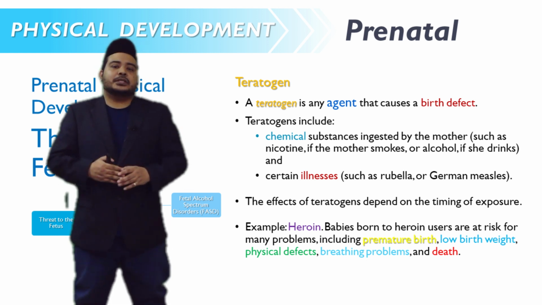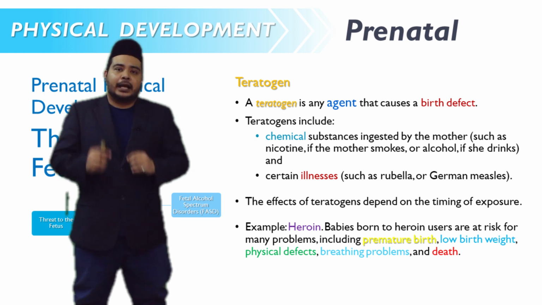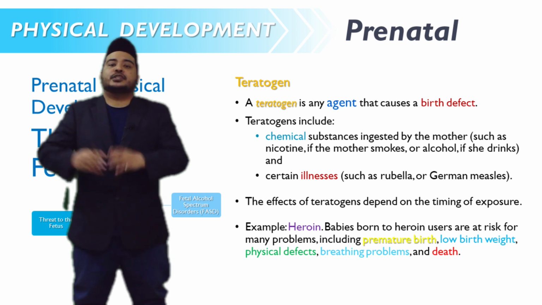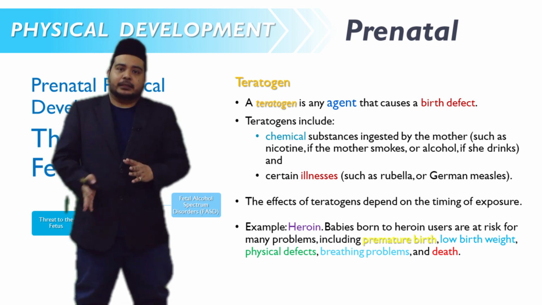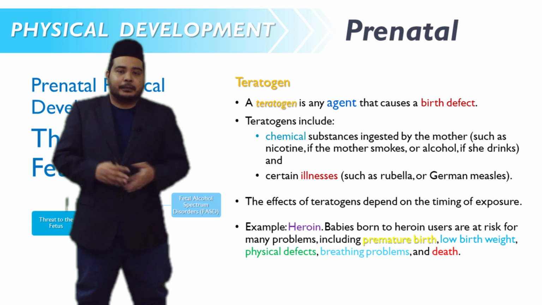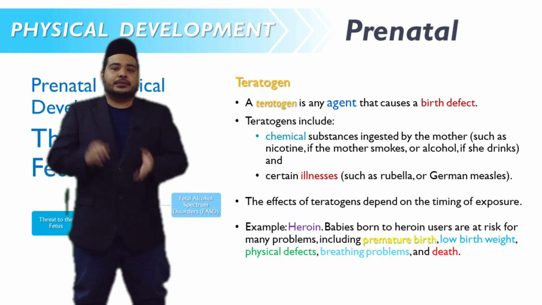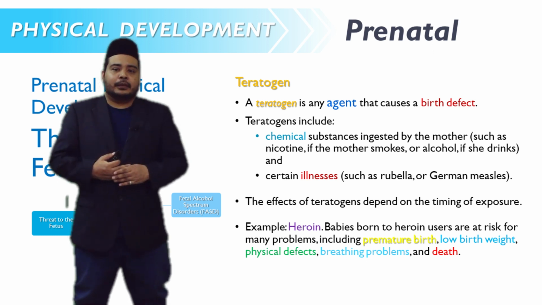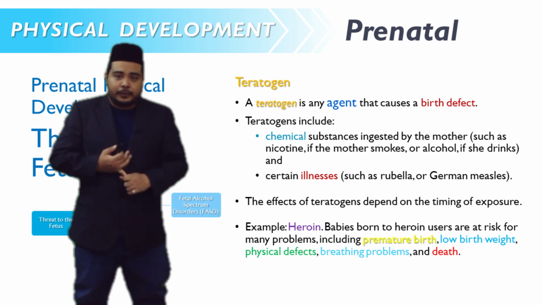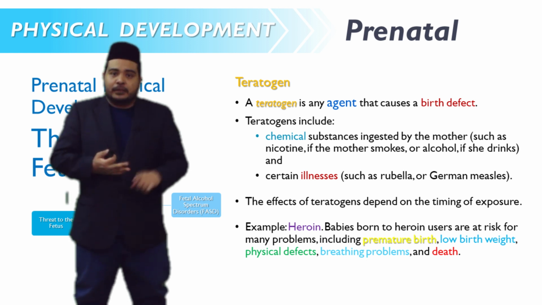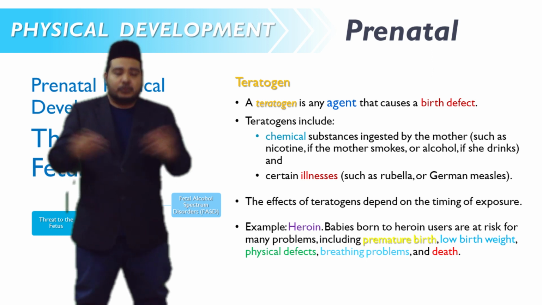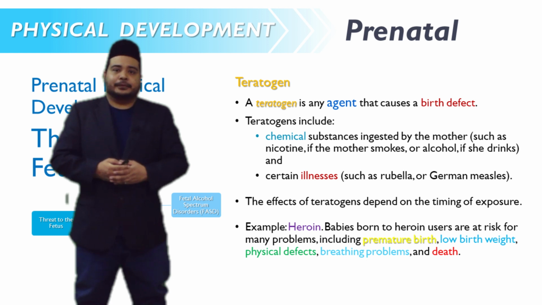The effects of teratogens depend on the timing of the exposure. When the mothers are exposed to these chemicals, for example heroin, babies born to heroin users are at risk for many problems, including premature birth, low birth weight, physical defects, breathing problems, as well as, in the worst case scenario, death.